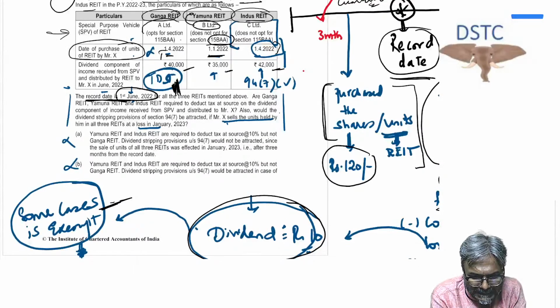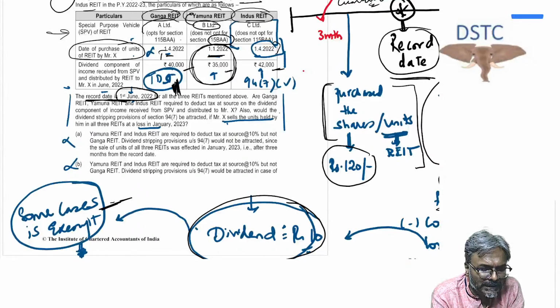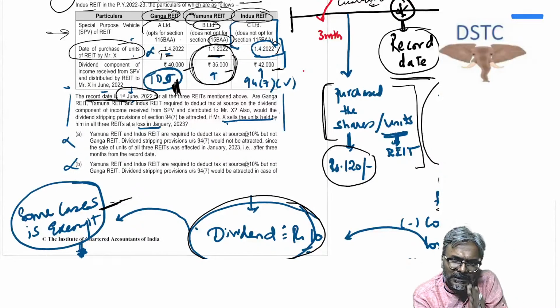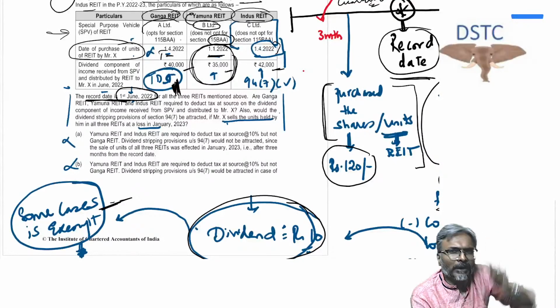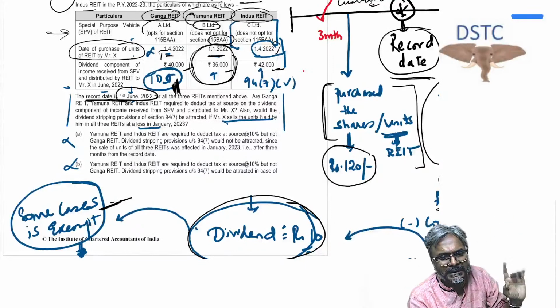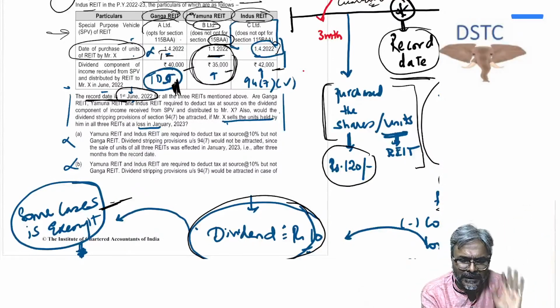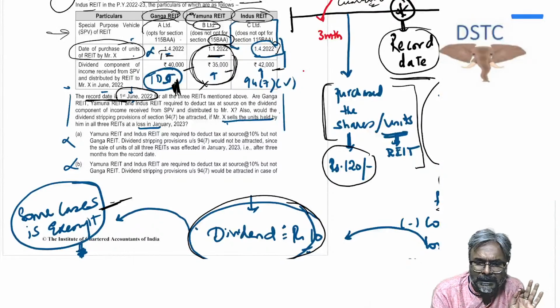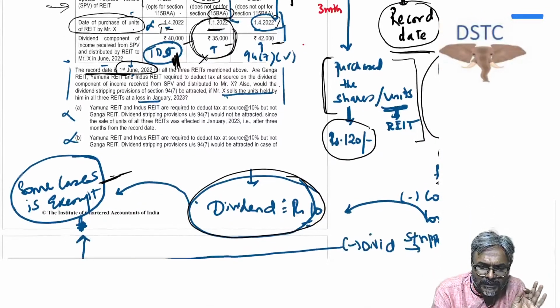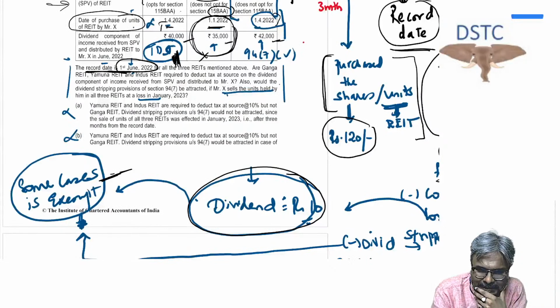Now, in this case, tell me whether dividend stripping is applicable? Unfortunately, the answer is no. Dividend stripping is not applicable. And what is the reason? Because it is purchased beyond 3 months before the record date. Therefore, dividend stripping is not applicable. Is that point clear to all of you, friends?